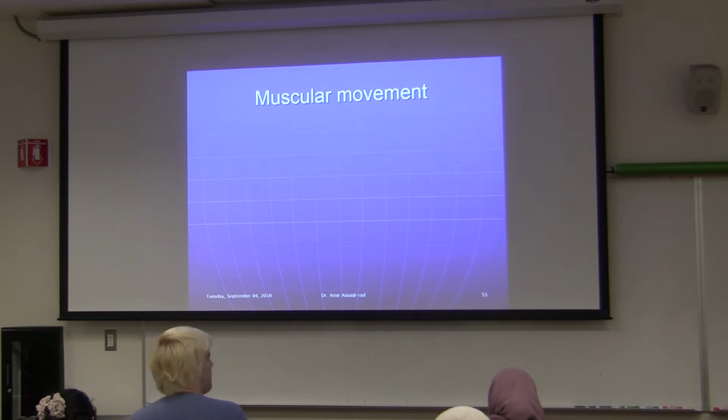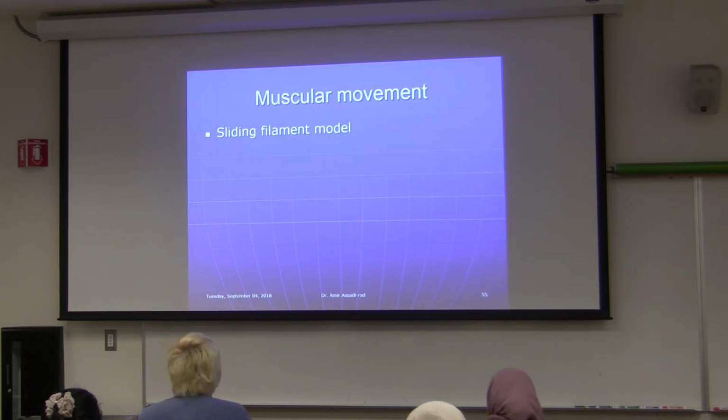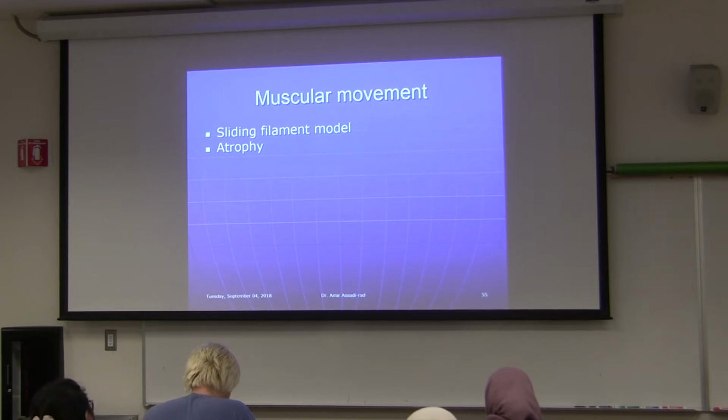Let's move to muscular movement. So the name of the theory, there are two names for it, sliding filament model. And what happens, atrophy, it means when you lose your muscle cells, they die.